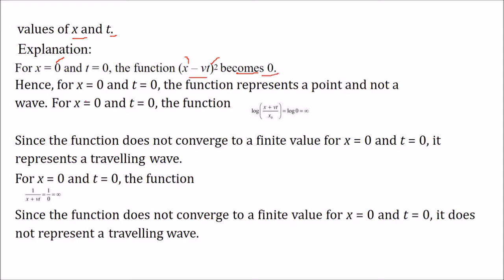For x equal to 0 or t equal to 0, for this one, let us put x equal to 0, t equal to 0. You see, this becomes 0, and log 0 is infinity. And since the function does not converge to a finite value at x equal to 0 and t equal to 0, it represents a traveling wave. For this one, x equal to 0 and t equal to 0, again it is 1 by 0, that is infinity. So since this function does not converge to a finite value for x equal to 2, t equal to 0, it does not represent a traveling wave. I hope you got the idea.